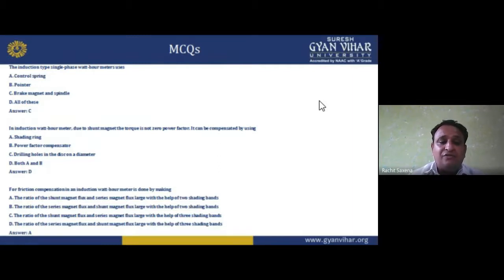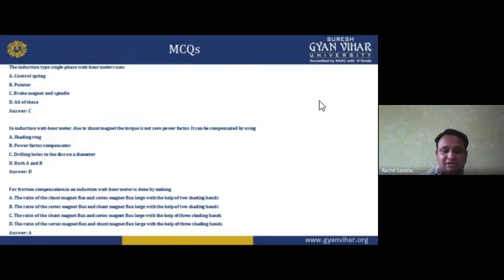Friction compensation in the induction watt hour meter is done by making the ratio of shunt magnet flux and series magnet flux large with the help of two shading bands. The options are: the ratio of series magnet flux and shunt magnet flux large with two shading bands; the ratio of shunt magnet flux and series magnet flux with three shading bands; the ratio of series magnet flux and shunt magnet flux large with three shading bands. The answer is the ratio of the shunt magnet flux and series magnet flux large with the help of two shading bands. So the option is B.